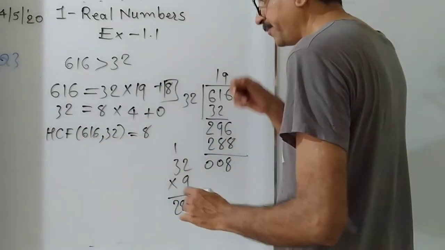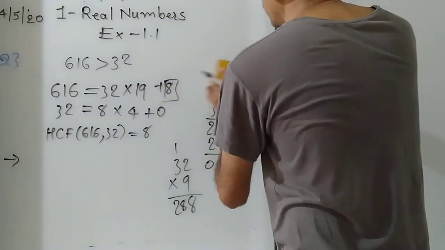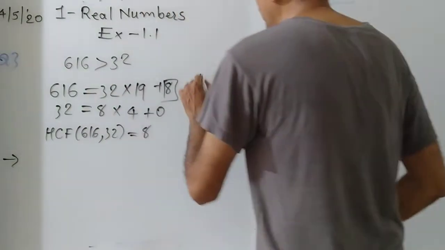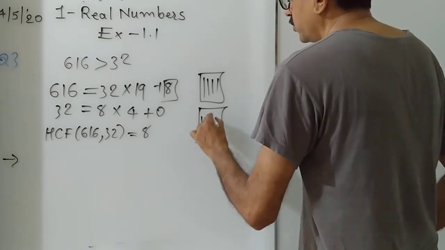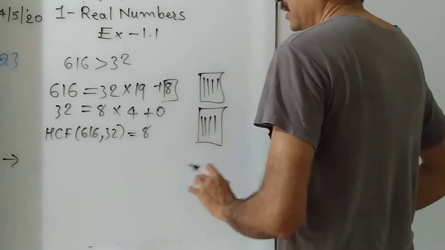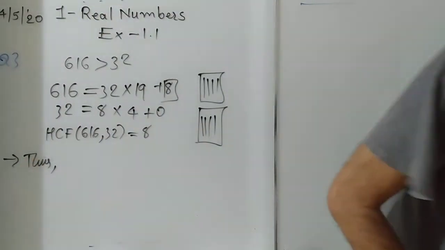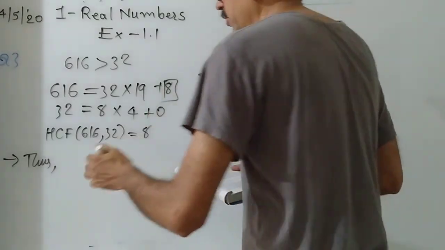What does it mean? There should be 8 columns in the first group as well as the second. In the first group there are 8 columns, in the second also 8 columns. Thus, the question asks what is the maximum number of columns?